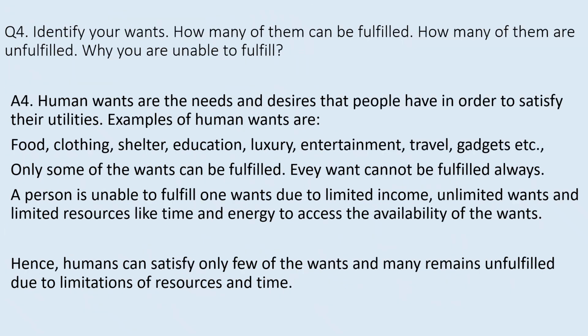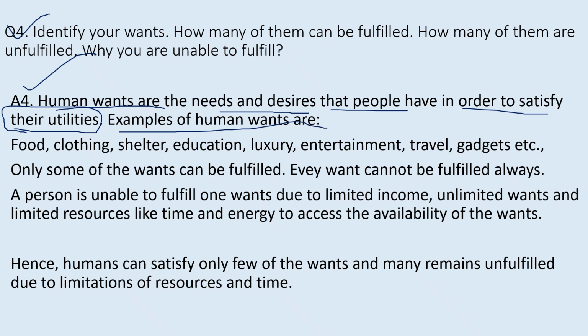The next activity question is question number 4. Identify your wants. How many of them can be fulfilled? How many of them are unfulfilled? Why are you unable to fulfill them? The answer for this question is: human wants are the needs and desires. So what are the human wants? They are the needs and desires that people have in order to satisfy their utilities, their choices, or their wants. In order to satisfy their personal satisfaction, the human want is there.